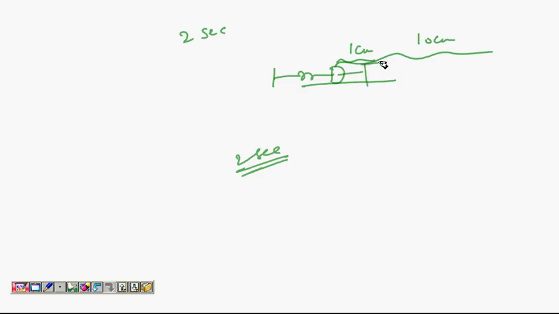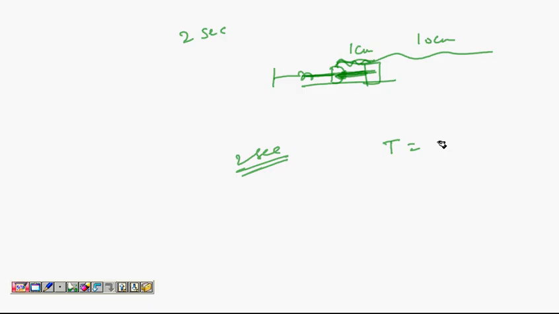The point is, when you pull it by 1 centimeter, the spring force is less because you have pulled it only by lesser distance. The acceleration is less. The speed the block gains is less. So the block is moving with lesser speeds. Like this. See my hand? It's moving slowly. But if you pull it by 10 centimeters, spring expands by huge amount. Force is more. So it moves faster now. See my hand now. It has to cover more distance, but it is moving faster. So it still takes 2 seconds.